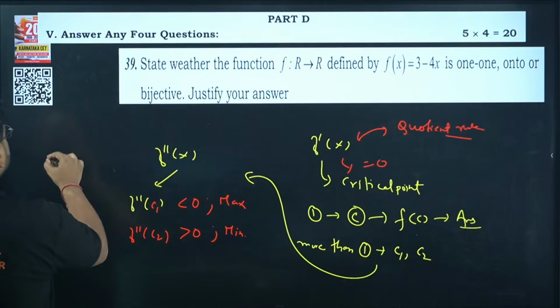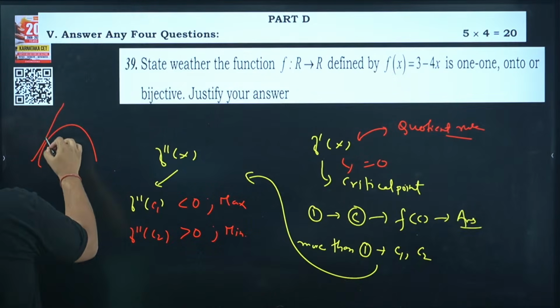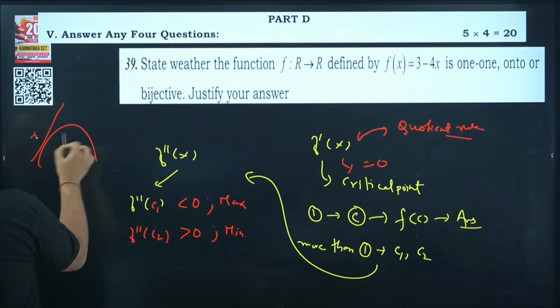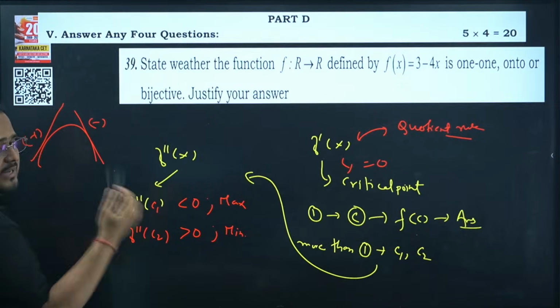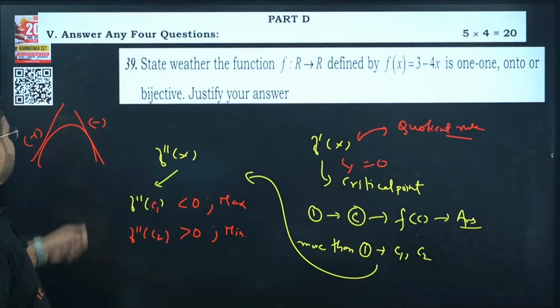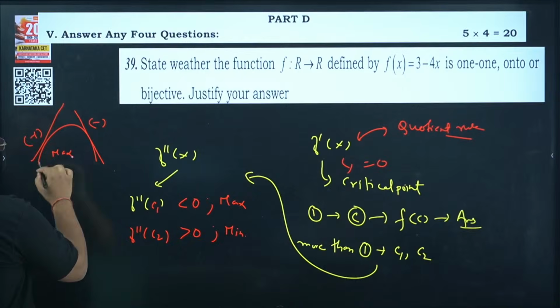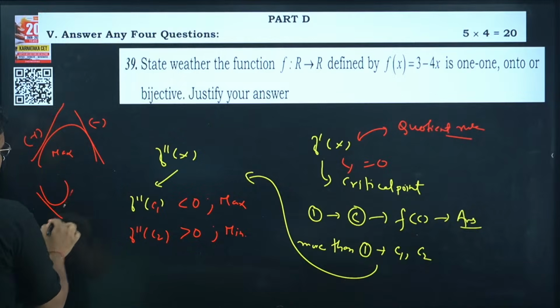Okay, the graph is like this. Here the slope is positive, here the slope is negative. This is for the first derivative test, while the whole approach above is for the second derivative test, which is the easier one. When the graph goes from plus to minus, this becomes maxima. When the graph goes from minus to plus, it becomes minima.